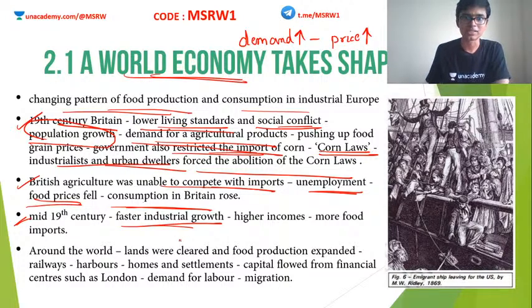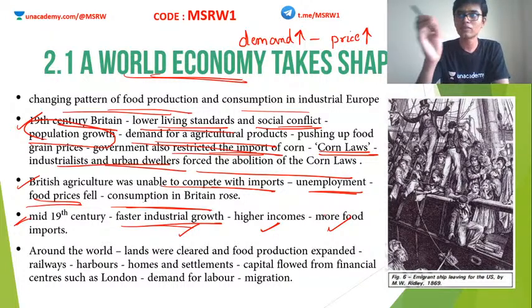Okay, because of industrialization, we see more and more factories coming up, and Britain is getting industrialized at a very high rate. Due to industrialization, more and more people began to get jobs. Also, their incomes began to go up, which means what? Overall the economy is performing well, which means the consumption rate has gone up.